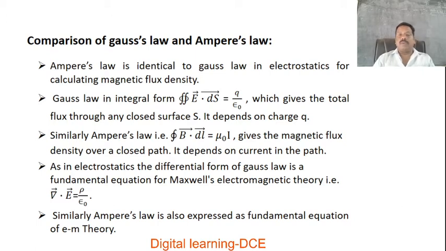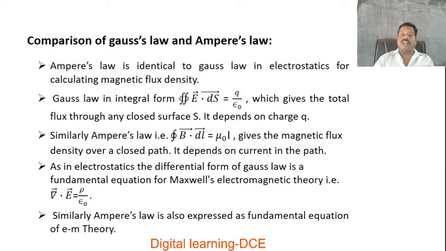Here both the laws are very fundamental in electricity and electromagnetic theory. These two laws are used in the electromagnetic field equations that were set up or predicted by the scientist Maxwell. It is Maxwell's equations. In Maxwell's equations, these two laws, Gauss law and Ampere's law, are the fundamental laws. So now we are going to compare these two laws. Ampere's law is identical to Gauss law in electrostatics for calculating magnetic flux density.